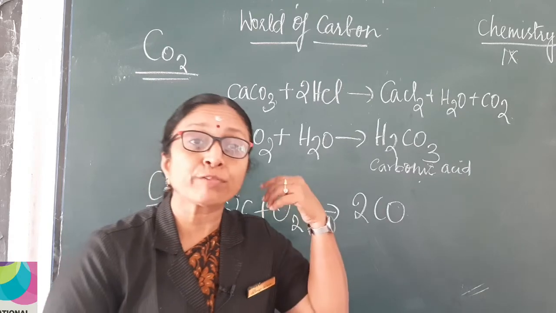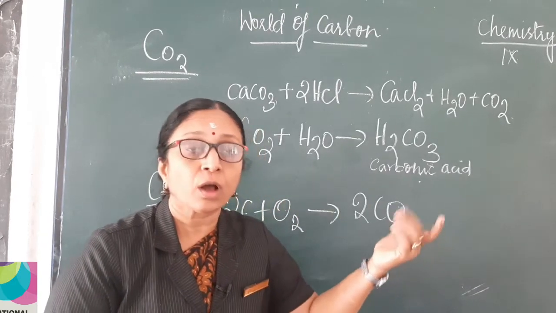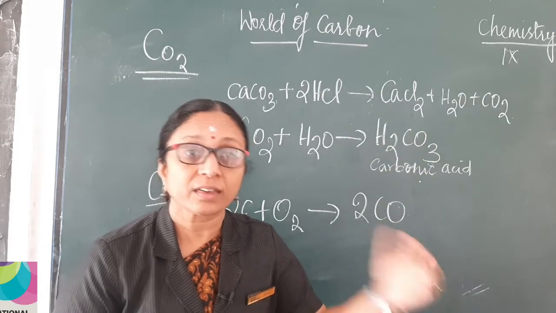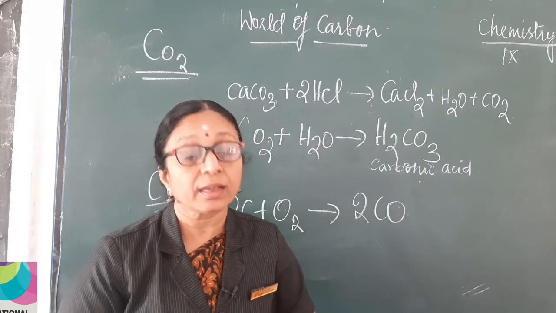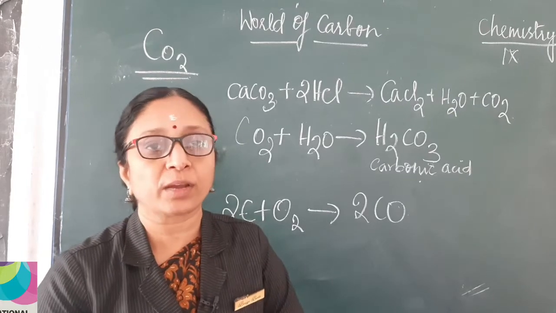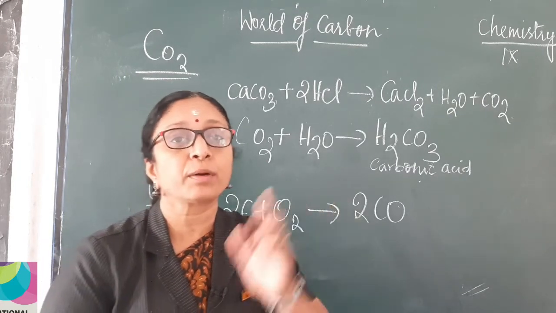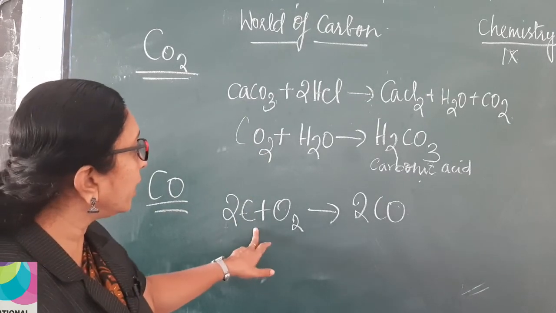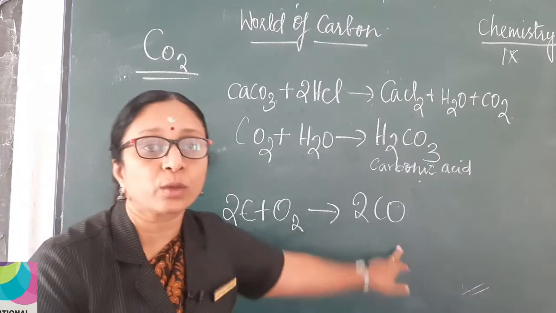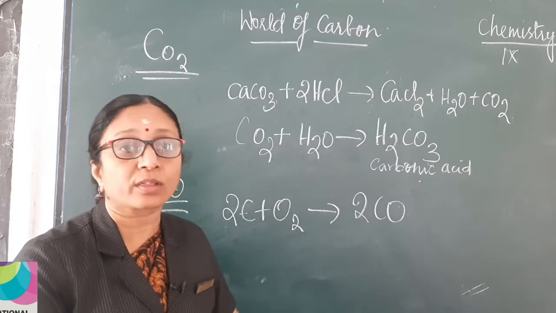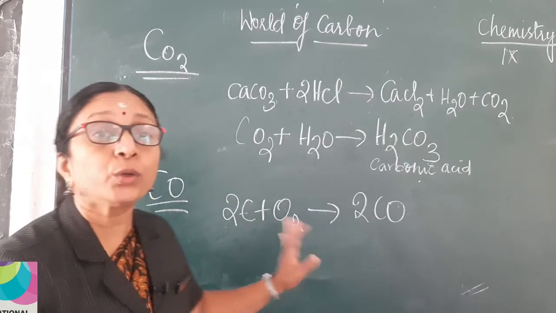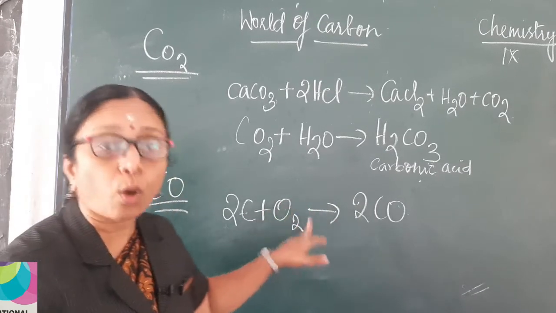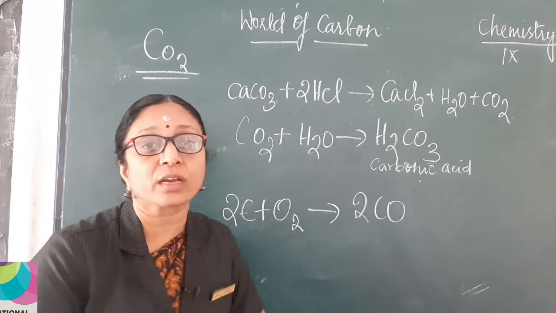If the amount of carbon is doubled or the amount of oxygen is halved, what happens? Incomplete combustion takes place, and because of that carbon monoxide forms. Look at this formula: 2C plus O2 gives 2CO. This is carbon monoxide. Due to the incomplete combustion of carbon in oxygen, carbon monoxide is formed.